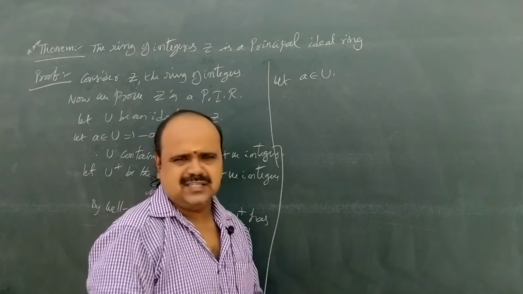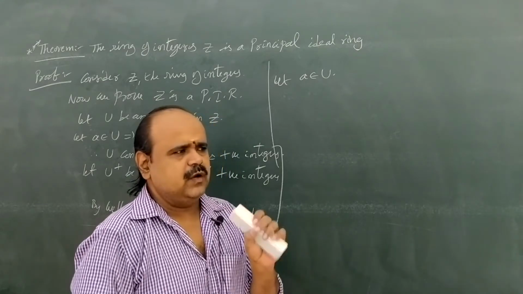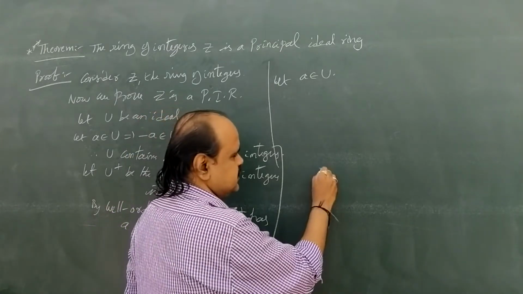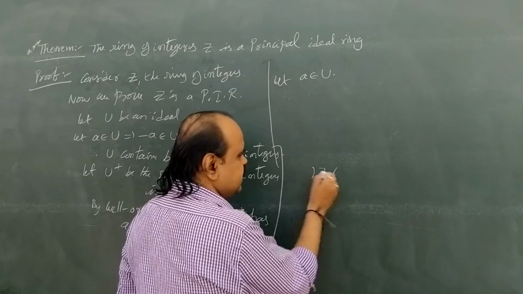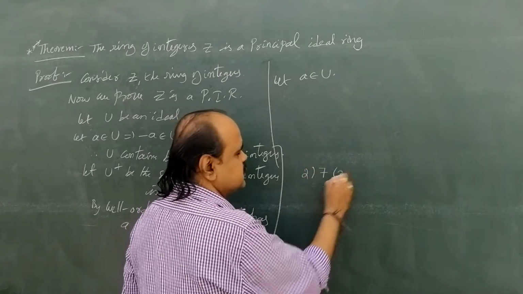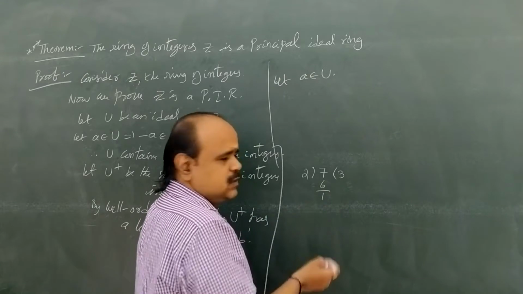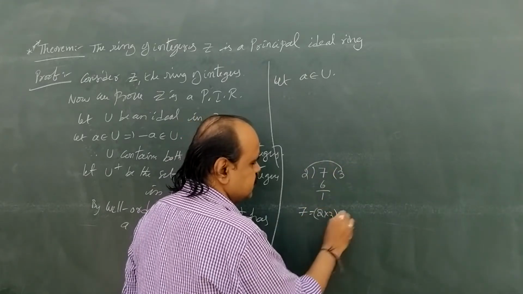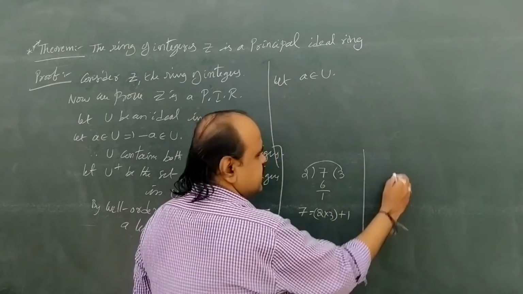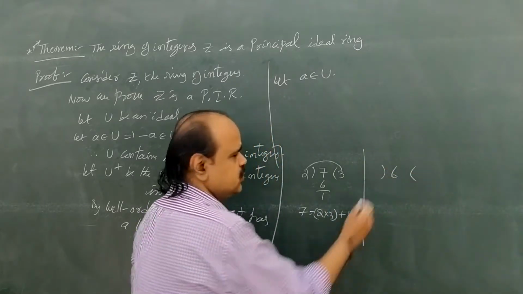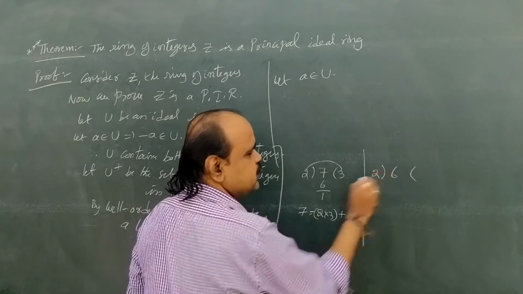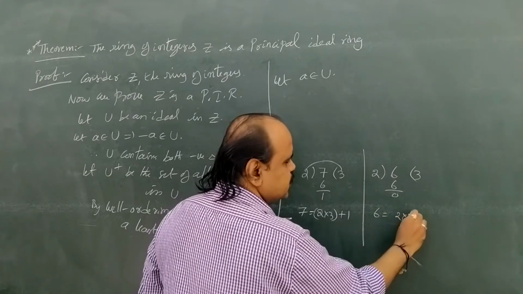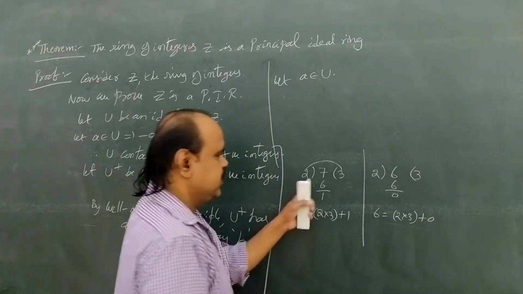In the earlier classes, we learned the division algorithm property. What is it? For example, take 7. Divide 7 by 2. 2 threes are 6, the remainder is 1. So we get 7 as 2 into 3 plus 1. Next we take 6. Again, divide 6 by 2. 2 threes are 6, remainder is 0. Again we get 6 as 2 into 3 plus 0.